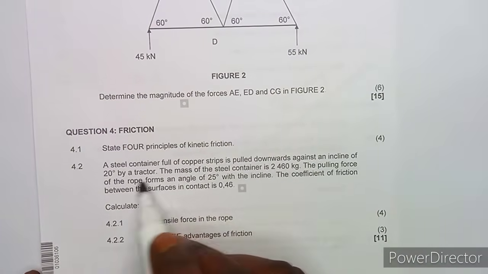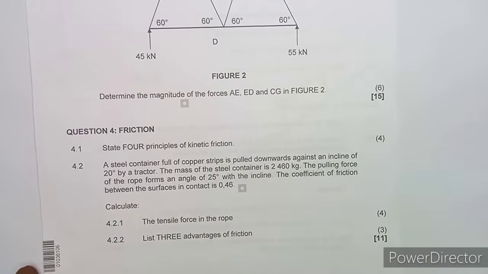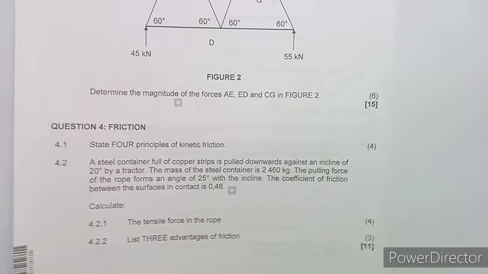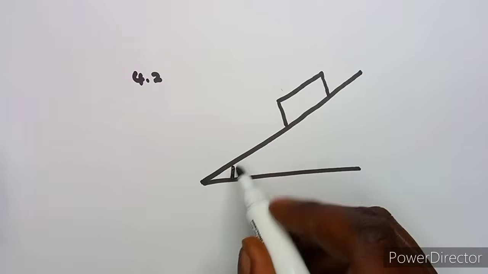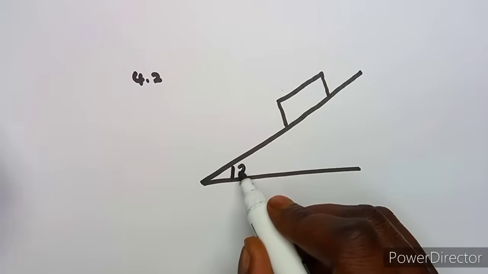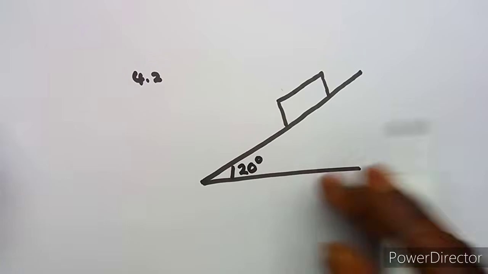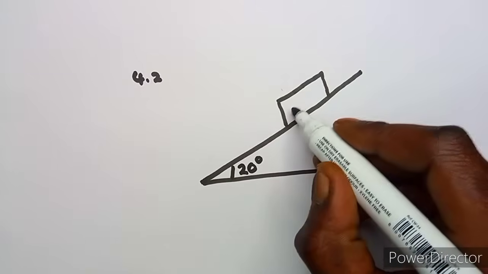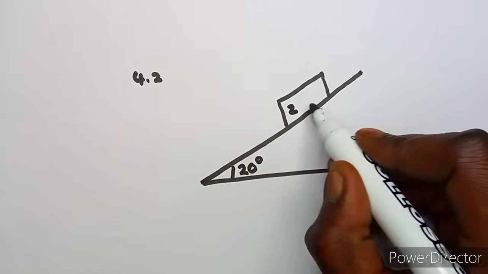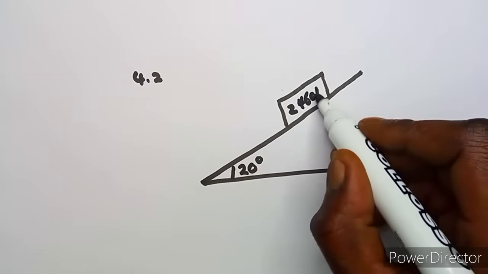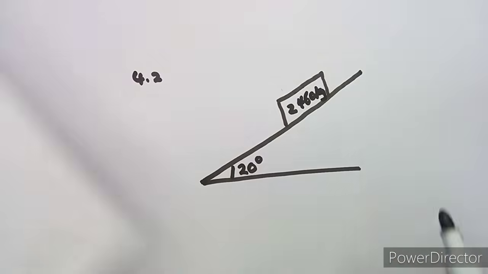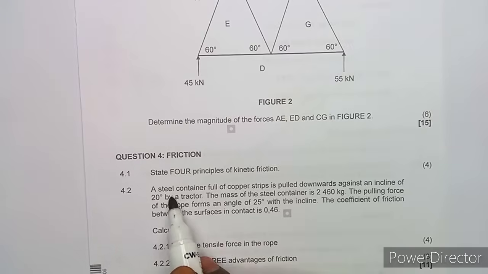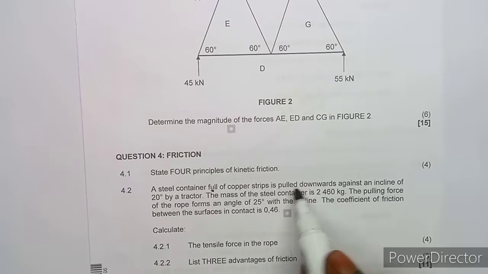There's an angle of incline of 20 degrees, where we have got our copper here with a mass of 2,460 kgs.